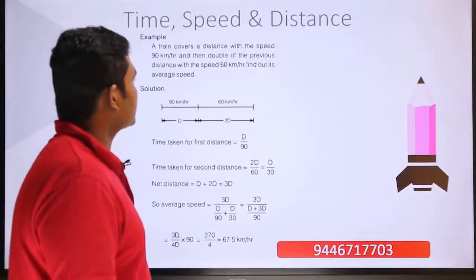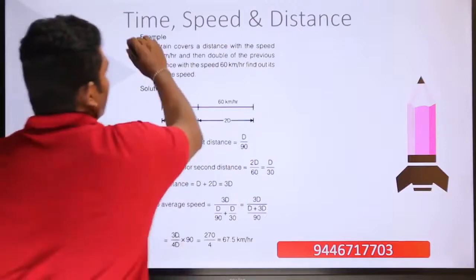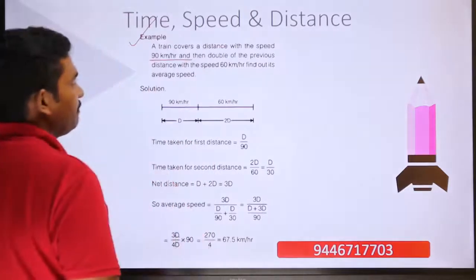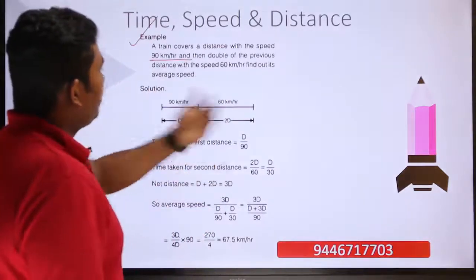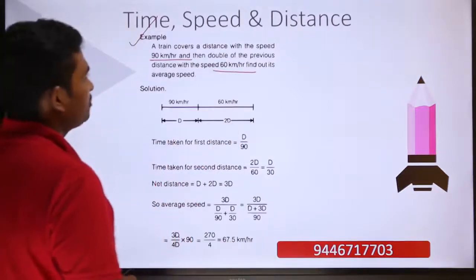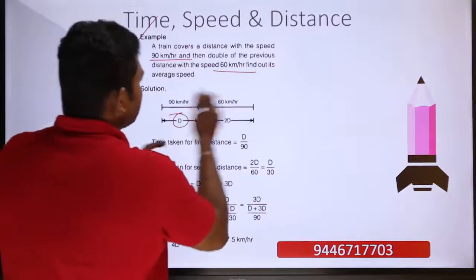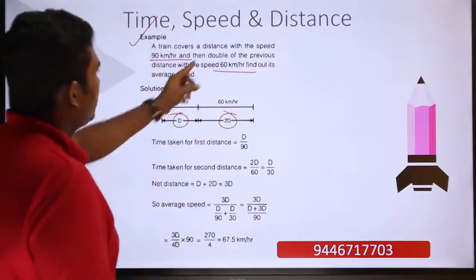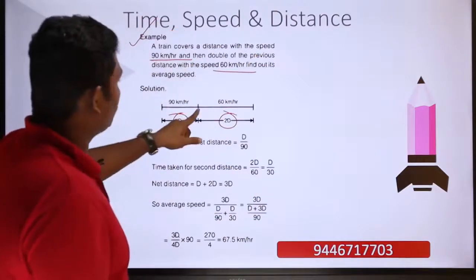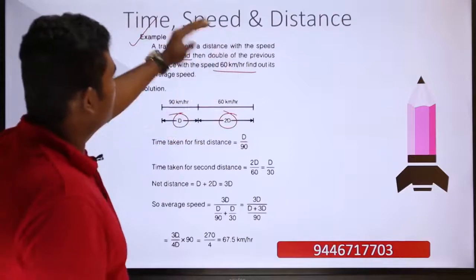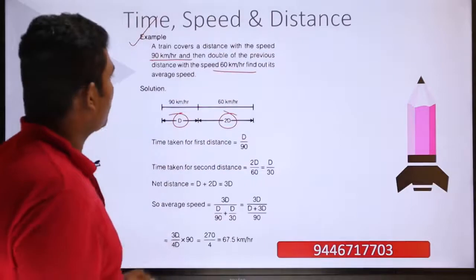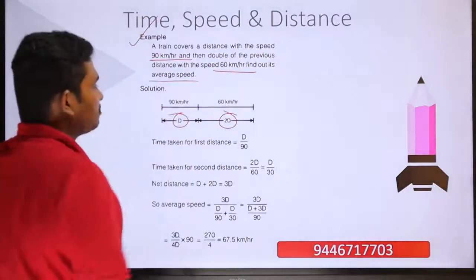Now moving into the next example, a train covers a distance with a speed 90 km per hour and then double of the previous distance with the speed 60 km per hour. So let us assume that the first distance is d and then the second distance is 2d, because double of the previous distance is the second. So the first distance it covers at 90 km per hour, and the second distance, which is double of the first distance, or 2d, it covers at 60 km per hour.